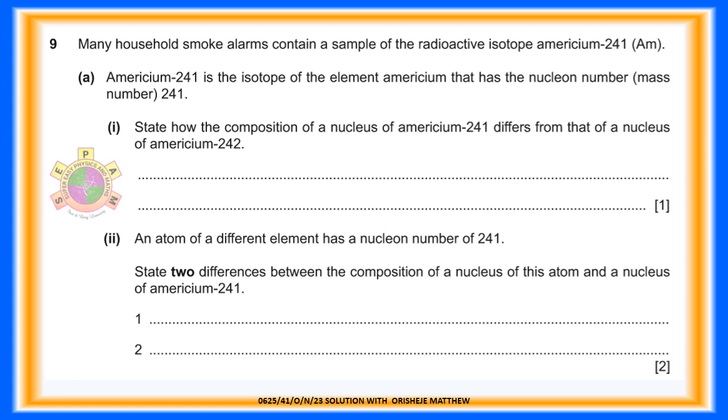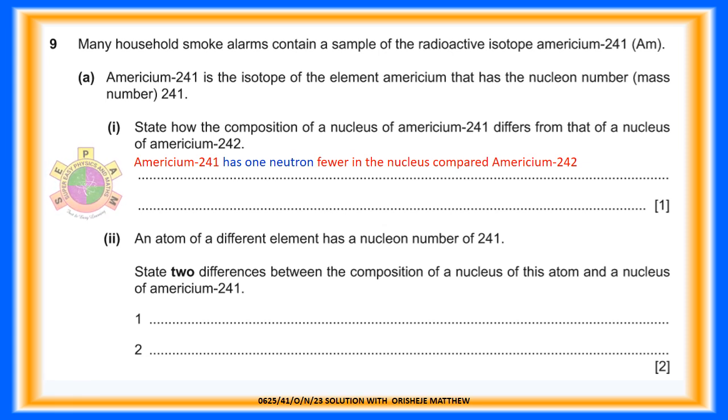Americium-241 is the isotope of the element americium that has the nucleon number or mass number of 241. Note: mass number is equal to the total number of protons and neutrons in a nucleus of an atom. Question 9a.1. State how the composition of a nucleus of americium-241 differs from that of a nucleus of americium-242. For 1 mark. Answer: americium-241 has 1 neutron fewer in the nucleus compared to americium-242.